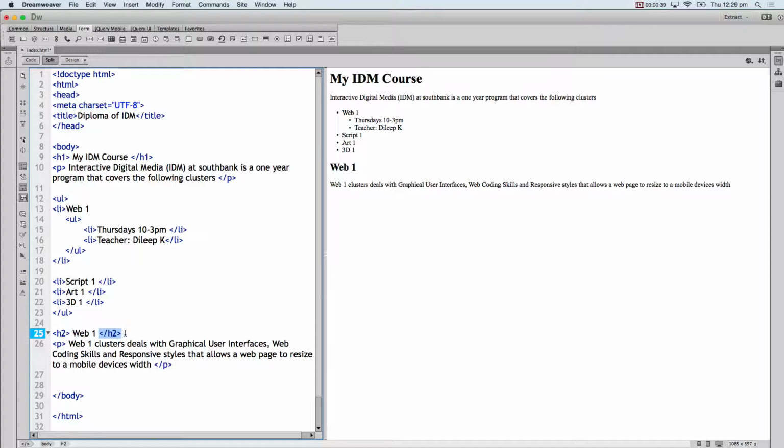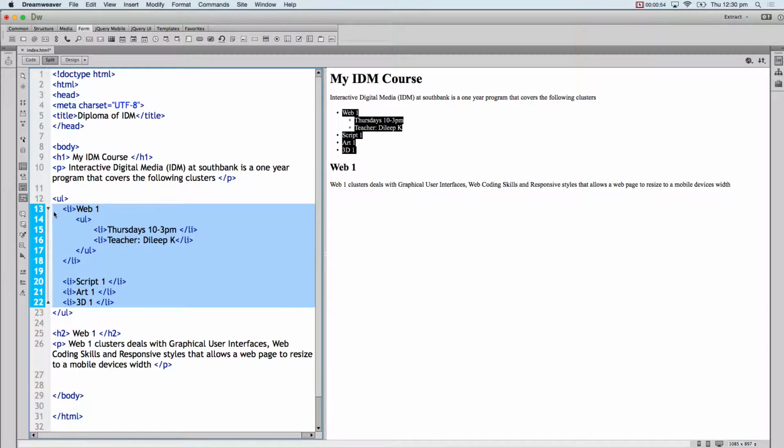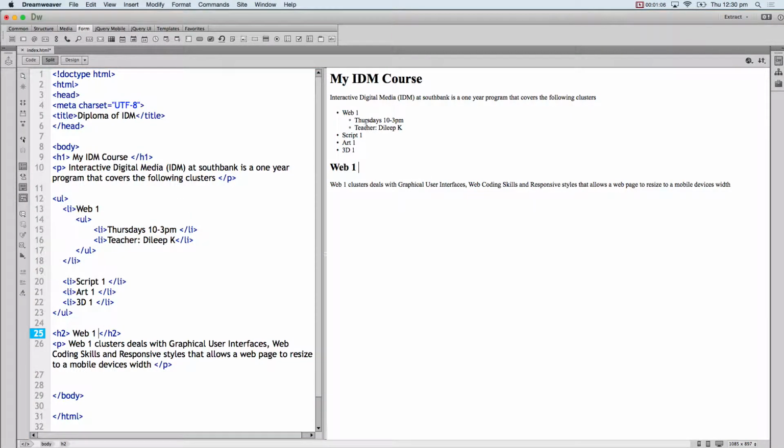So the end of the tag is /H2 and the start of the tag is H2. Start of the list is UL, end of the list is /UL. Now in this example here, UL starts here, UL ends here. Inside this, there's a list item. The list item ends here, but before the list item ends, I got another list, and that's why I got a list inside a list.